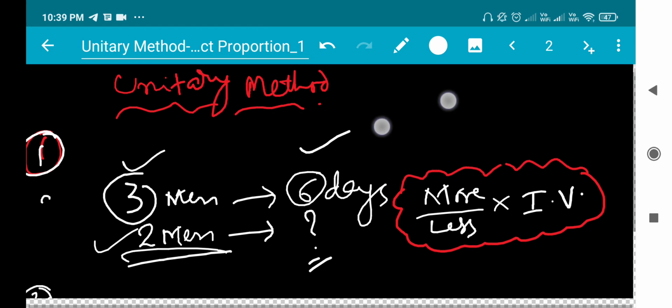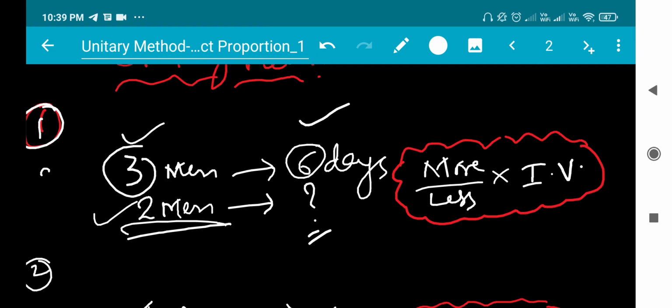Are you understood? If three men are engaged, it takes 6 days. If I engage fewer men to complete a work, the number of days should increase. So that is the concept.